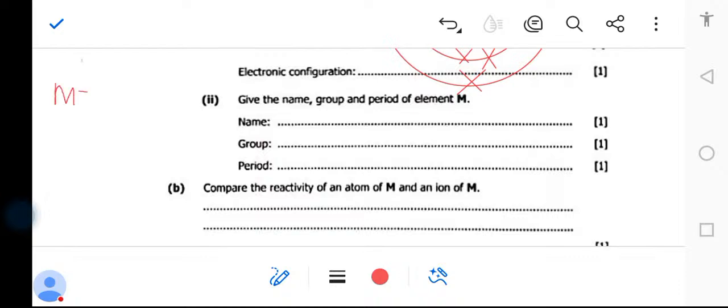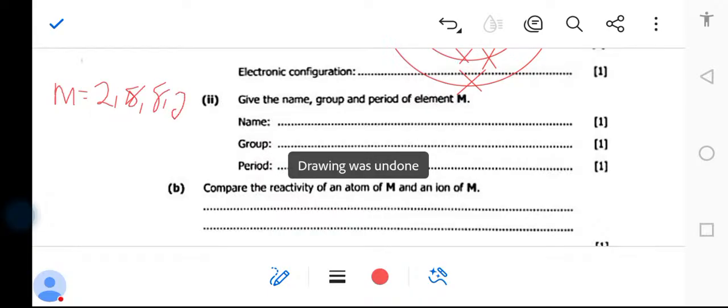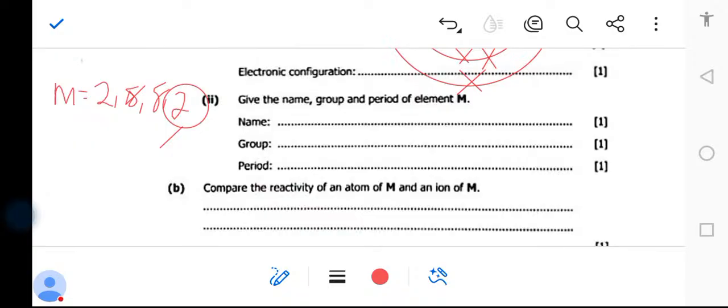So element M had 2, 8, 8, and 2. The last shell electron tells you the group number. If you have 2 electrons in the outermost shell, it is coming from group 2 of the periodic table. If you have 3 electrons in the outermost shell, it is coming from group 3.